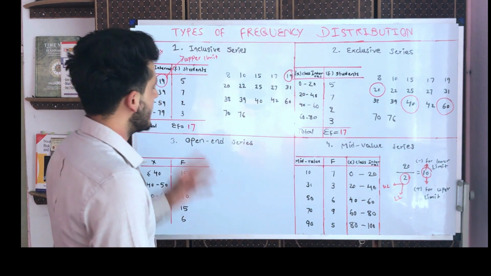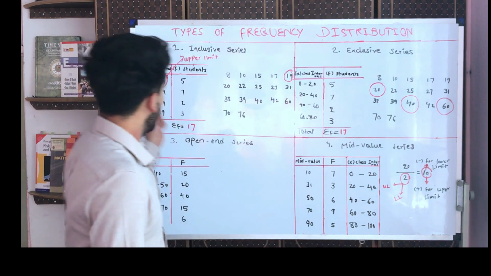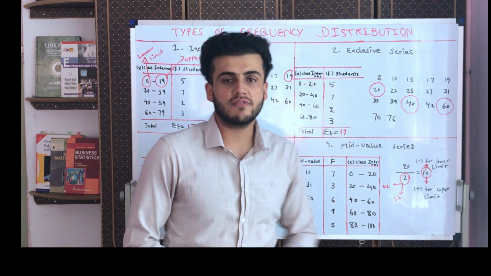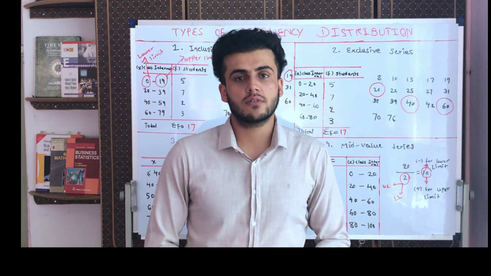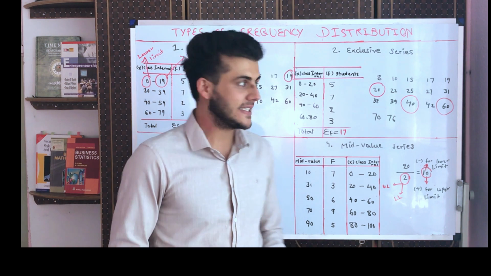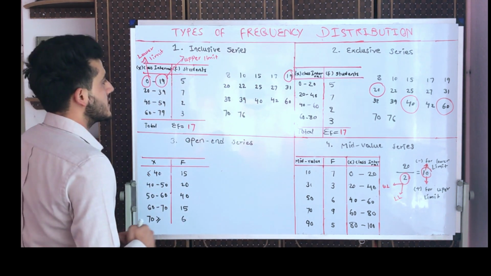We have 5 types of frequency distribution: inclusive series, exclusive series, open-end series, and mid-value series. One is left, which is cumulative frequency series. We will study it in another session because that is a little bit lengthy. Inclusive series. Why do we say inclusive series?